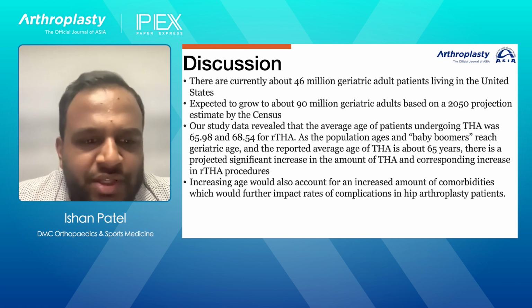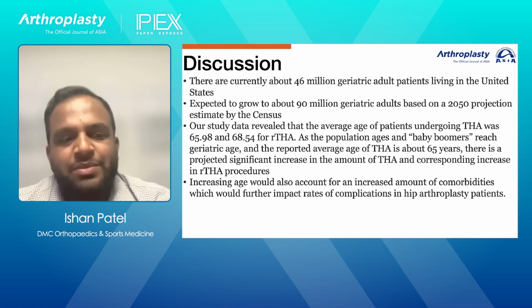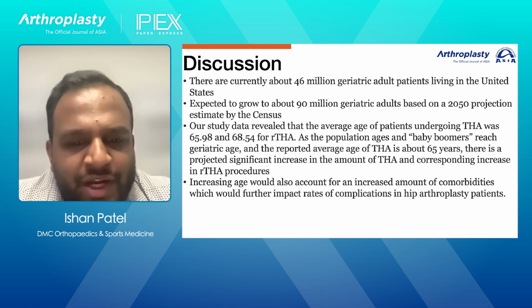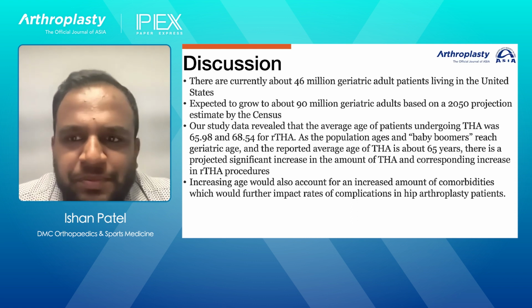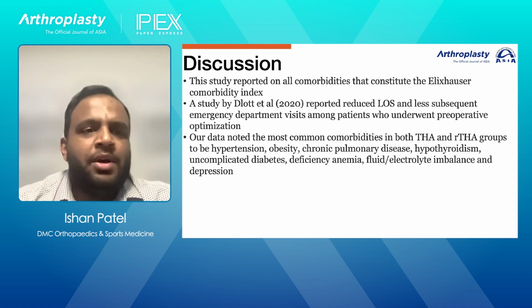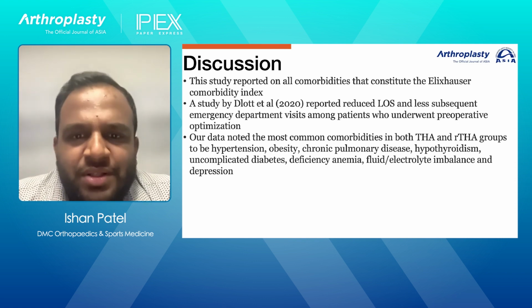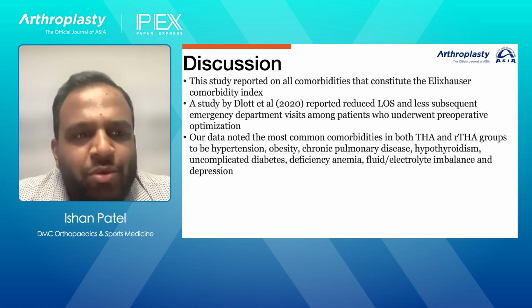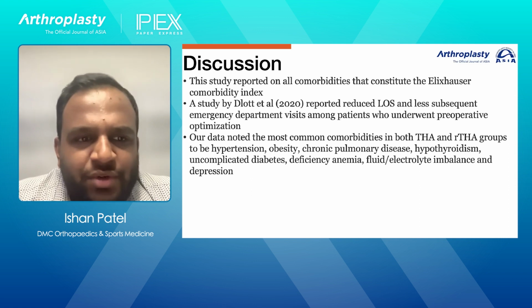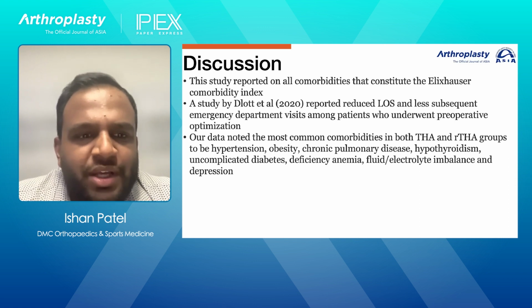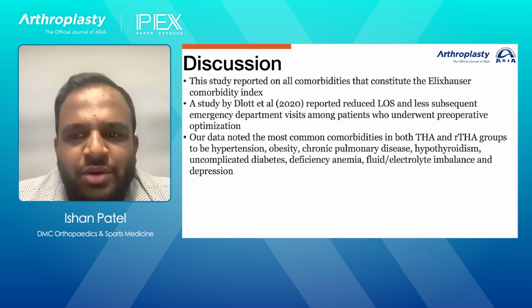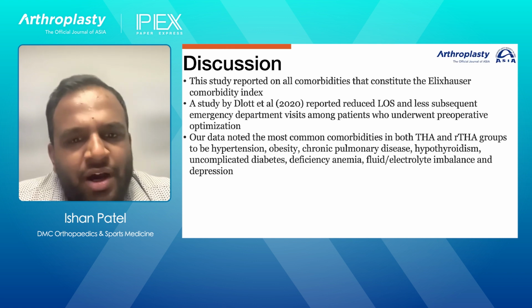Furthermore, increasing age would also account for an increased amount of comorbidities in these patients, which would further impact rates of complications in patients receiving total hip arthroplasty and revision hip. So this study reported on all comorbidities that constitute the Elixhauser comorbidity index. There was a study done in 2020 by Delatte et al., which reported reduced length of stay and fewer subsequent ER visits amongst patients who underwent preoperative optimization.